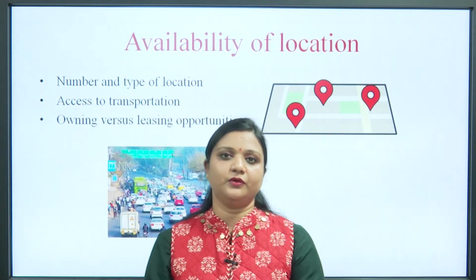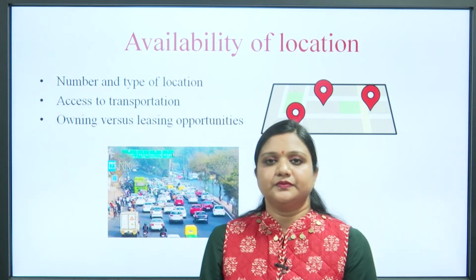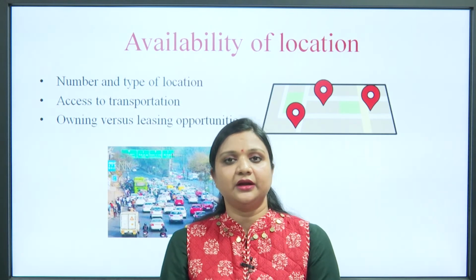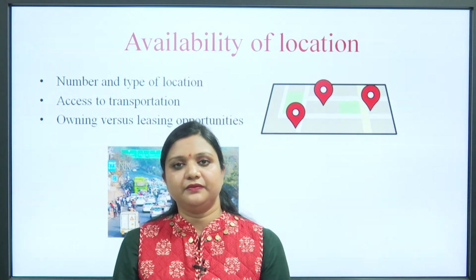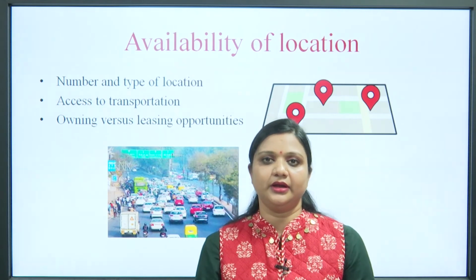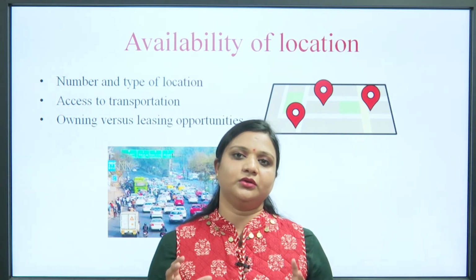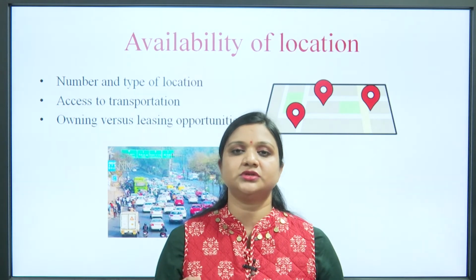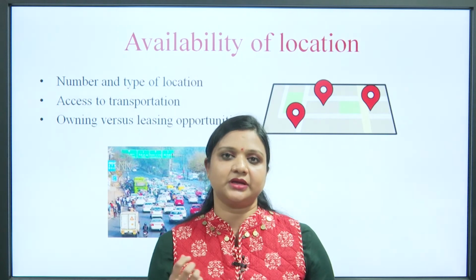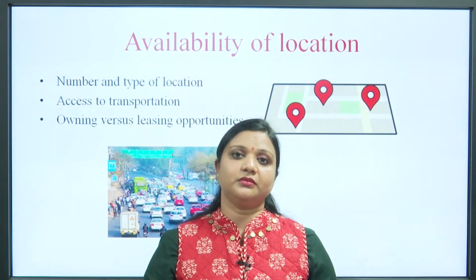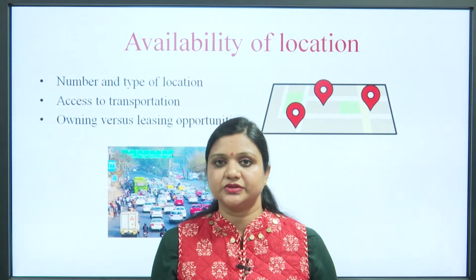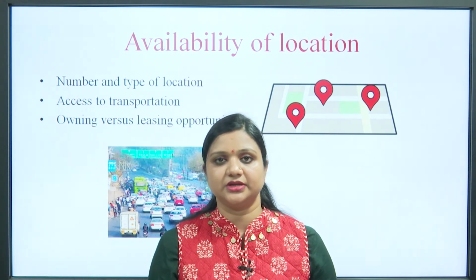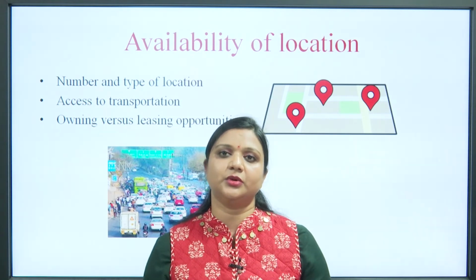Next is availability of location. Suppose, as we have seen in the earlier slides, primary, secondary and tertiary. If we have selected a secondary trading area, it means we have selected a particular shopping area of a particular town. If we want to establish a store at an appropriate and exact place, there must be availability of these types of locations, so that you as a retailer can establish or set up a store at that particular location.